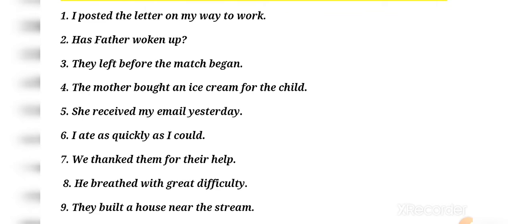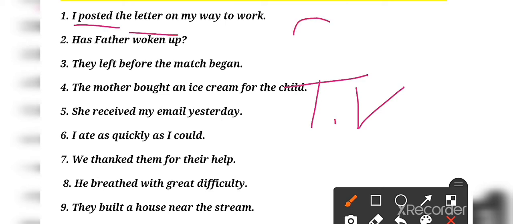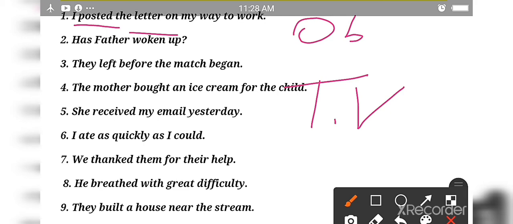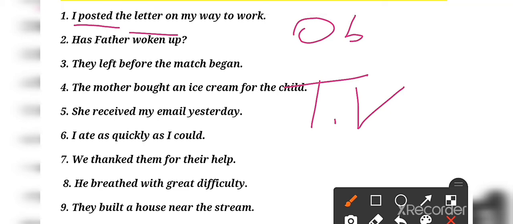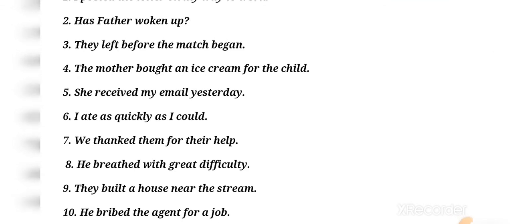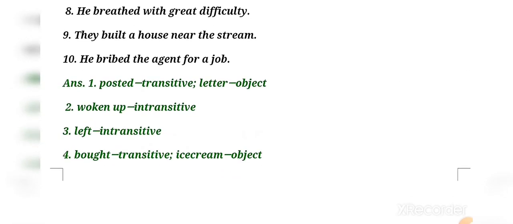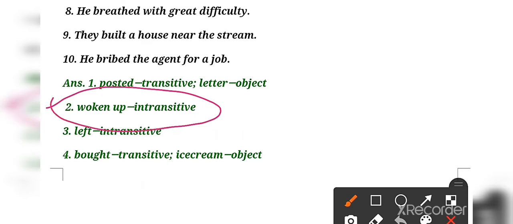First says, I posted the letter on my way to work. Okay, so it's very simple. I will explain once, then after we will go for the answers. So children, you can say that I posted. Here posted will be a transitive verb, and then letter will be the object. So in that way that becomes a transitive verb and its object will be letter. Okay, number 2 says, has father woken up? Has father woken up? Answer will be woken up is an example of an intransitive verb.